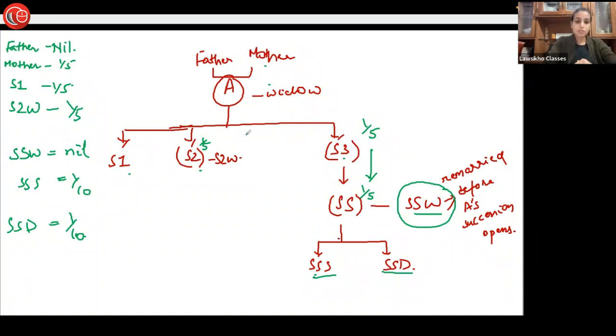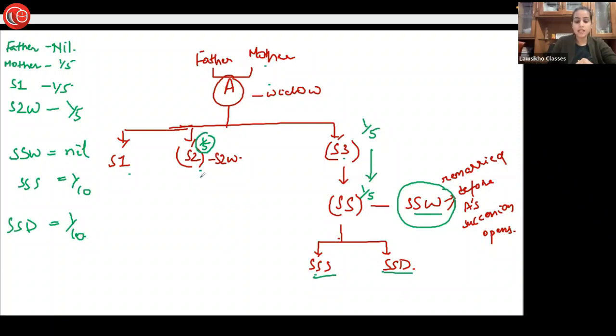But then we also studied that if any of the son or any of the daughter has predeceased their own father, then they will be allotted a share as if such son or such daughter is still living. Okay, this is the reason why we have given this 1/5 share to S2.